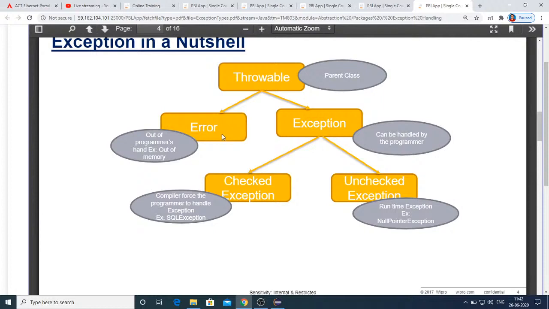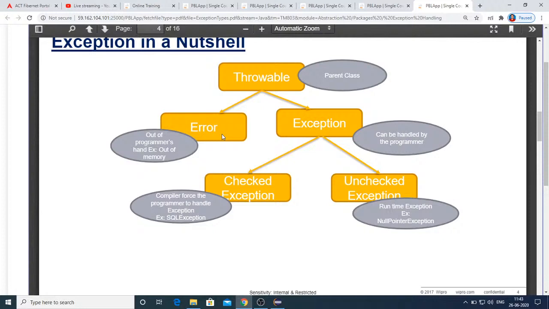Error class is not in your control, whereas Exception class can be handled. An Error class example is OutOfMemoryError. That means you are continuously running applications and generating so many objects, or some runtime allocations are being created by you, where the heap memory gets full, and you are not giving enough time for the JVM's garbage collector to run and clear off any unused objects, and thereby you get this OutOfMemoryError.